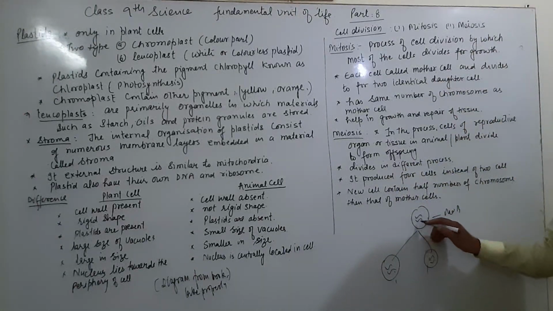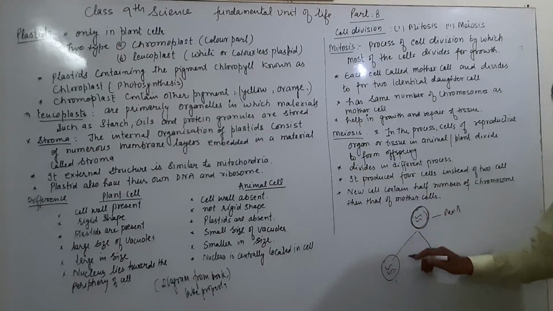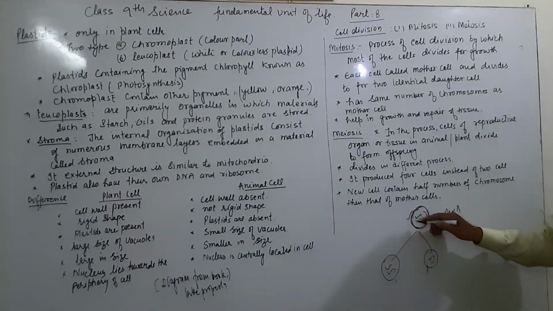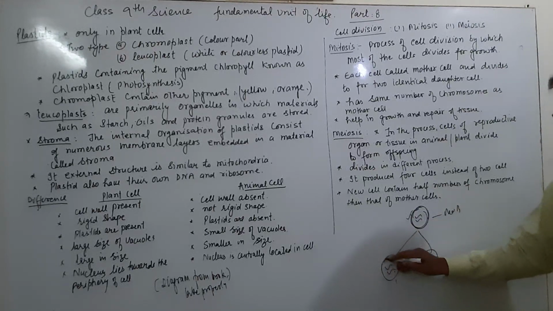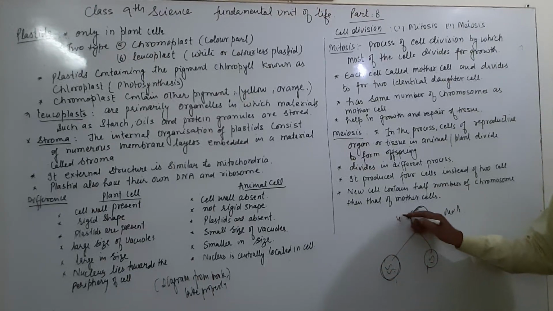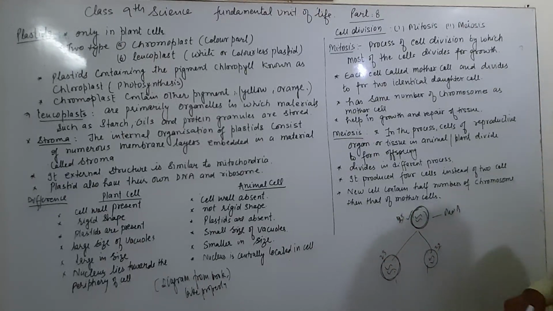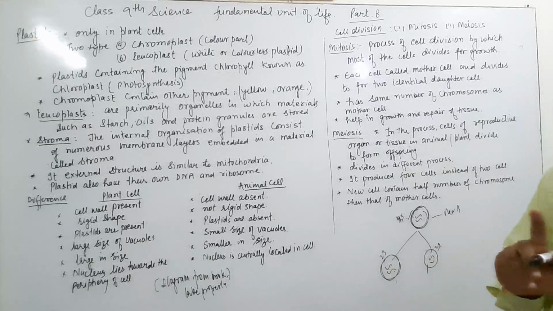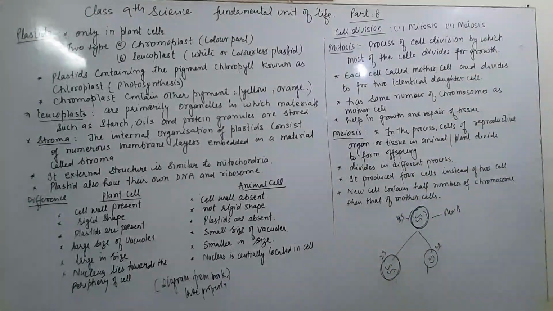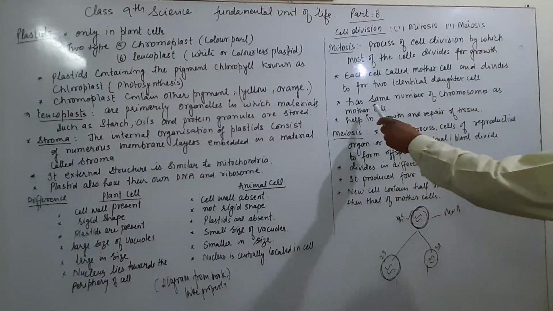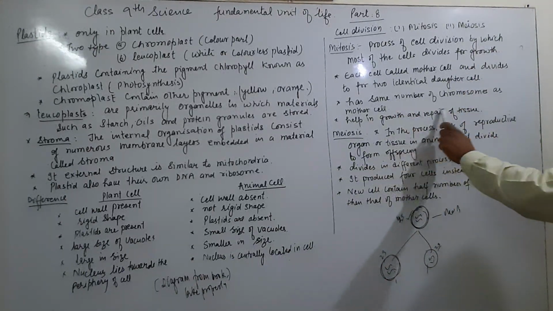But here, the number of chromosomes in the mother cell is the same as the number of chromosomes in the daughter cell. If the mother cell contains 23 pairs, the daughter cells also contain 23 pairs. The number of chromosomes is the same in the mother cell as well as the daughter cells, helping growth and repairing of tissue.